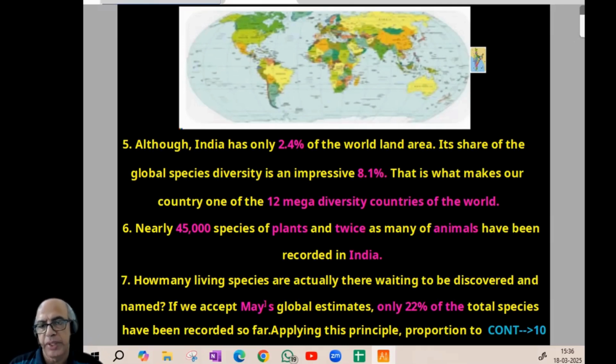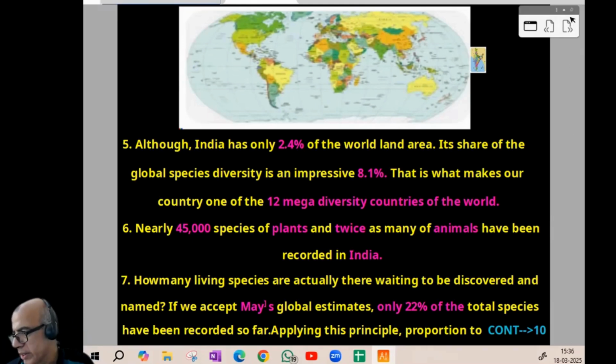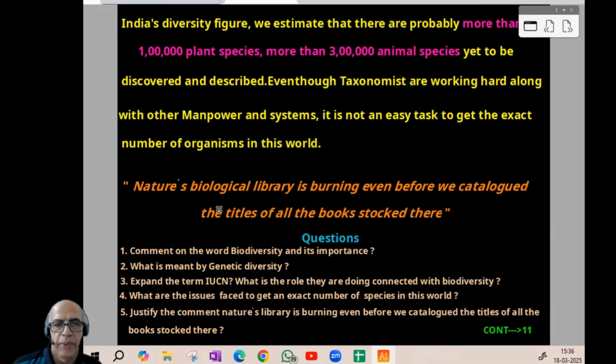So 22% of the total species have been recorded so far. Applying this principle in proportion to India's diversity figure, we estimate that there are probably more than 1 lakh plant species and more than 3 lakh animal species yet to be discovered and described, even though taxonomists are working very hard along with other manpower and systems.